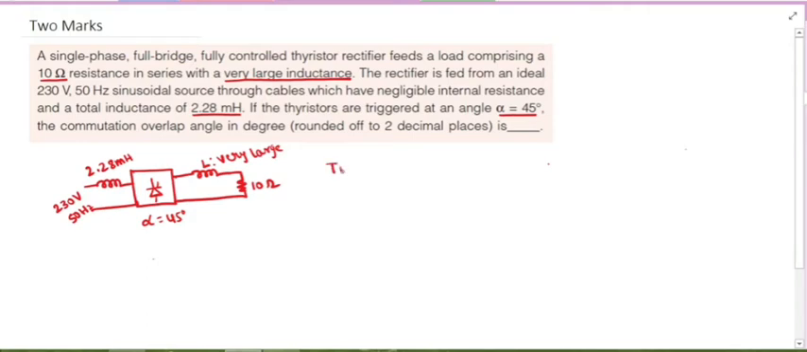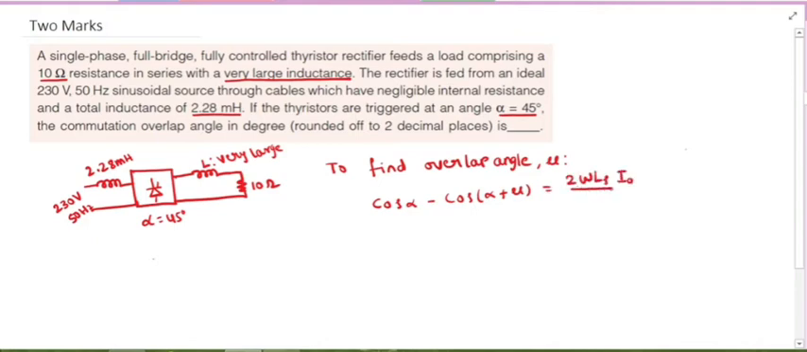So to find overlap angle mu, what is the expression? It is a direct formula based question only. The expression is cos alpha minus cos of alpha plus mu equals 2 omega Ls into I naught by Vm. Vm is given, the source voltage. Alpha is given. Omega means 2 pi f, that is also there. Ls, source inductance, is given. Now what is I naught?